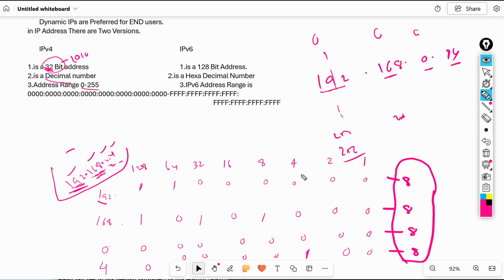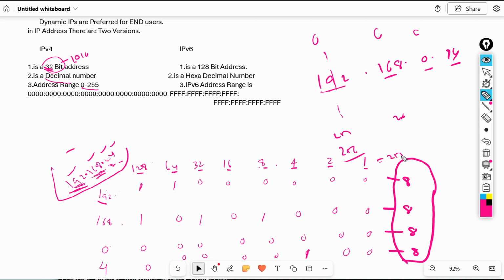See here. Why have we written up to 128 here? 1, 2, 4, 8, 16, 32, 64, 128. If we add all these numbers, 128 plus 64 plus 32 plus 16 plus 8 plus 4 plus 2 plus 1, how much will we get?